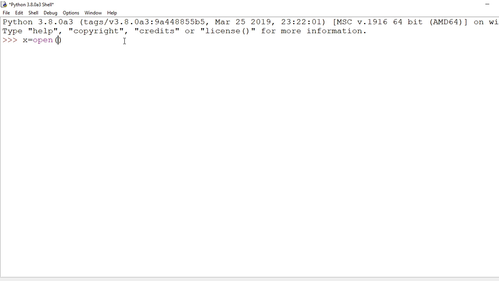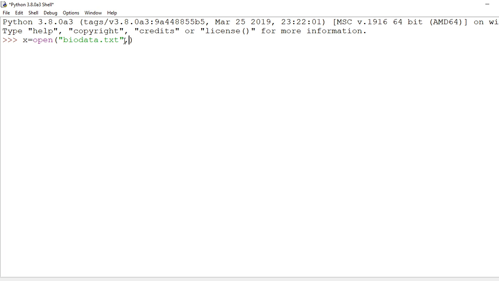Then I give a file name, let's suppose biodata.txt. I will open this in read mode, write mode or append mode, just guess. If I write read mode here, an error will be issued because this file is not there yet, it is not created.